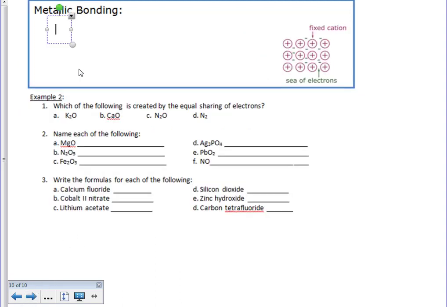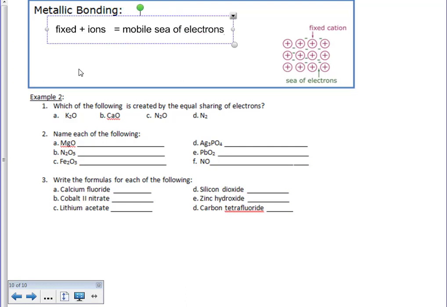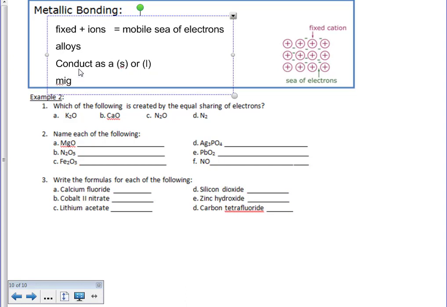When we talk about metallic bonds, remember, they are fixed, positively charged ions. Therefore they create this mobile sea of electrons. Alloys are a good example of this. Remember, that's a mixture of different things. So they conduct as a solid or as a liquid. Because of that, we know that they have a high melting point, and they're also malleable.